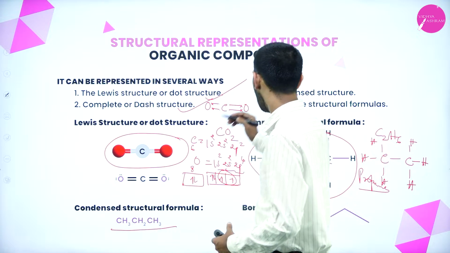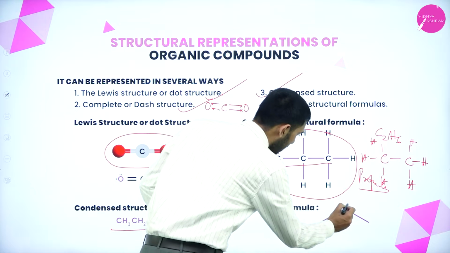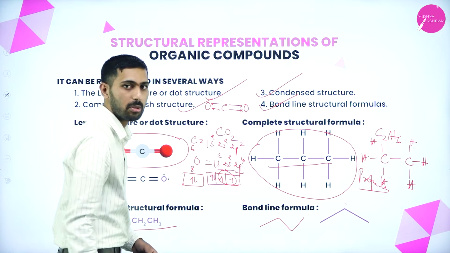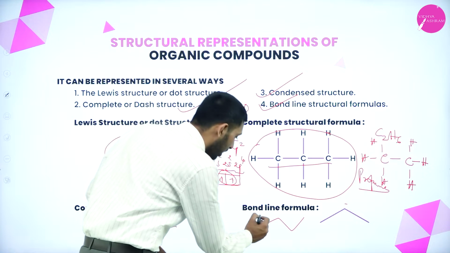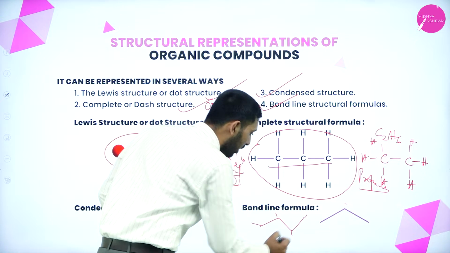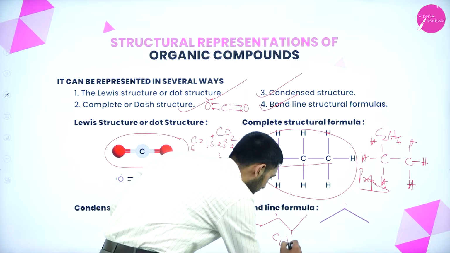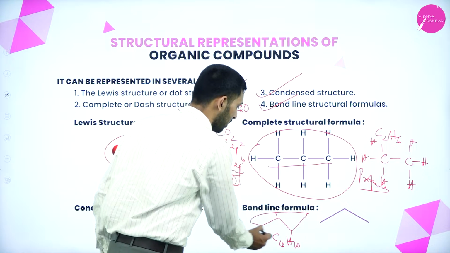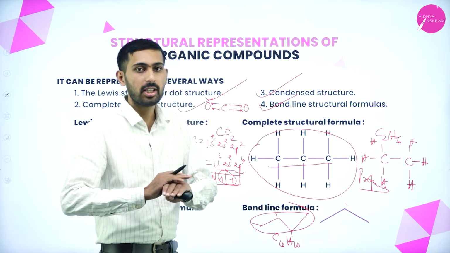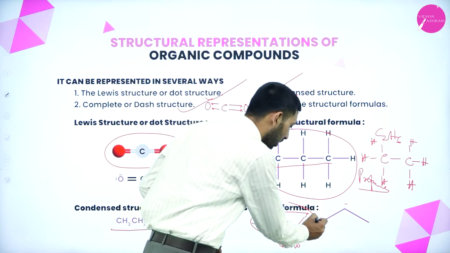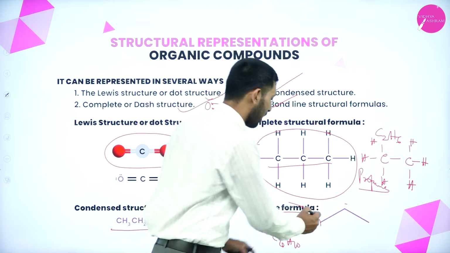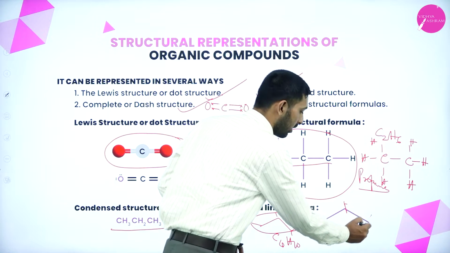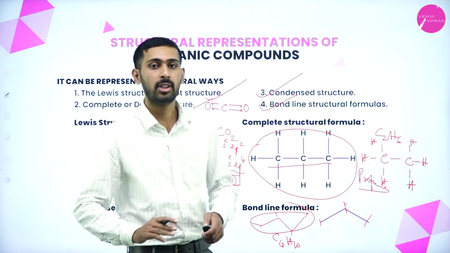If you are writing by bonded forms, just a representation like this. What is the molecular formula of this compound? How many carbon atoms are there? Here 1 carbon, 2, 3, 4 carbon atoms are there. So with 4 carbon atoms, we can give C4H10. So this is the bonded formula representation. We will not show the carbons and hydrogens, but at the terminals we should know that it is a carbon atom, CH3 will be present. Here it will be CH2, and always at the terminal it will be CH3.